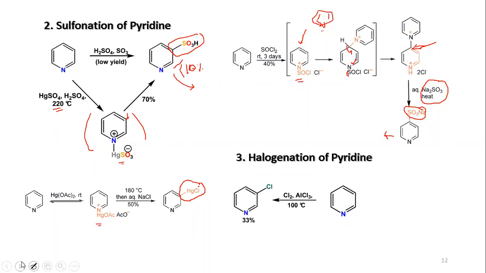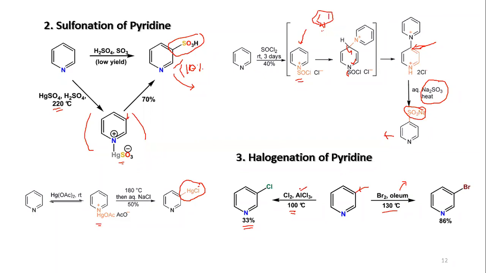For doing the chlorination, you need anhydrous aluminum chloride to generate the Cl plus, and at elevated temperature, the yield is 33% here at the beta position. If you use bromine in presence of oleum at 130-degree temperature, the bromination can take place at the center. With only bromine or only chlorine, the reaction will not take place.